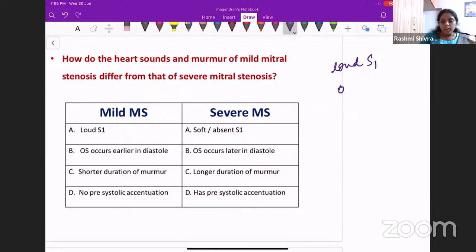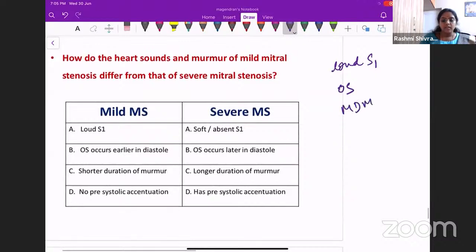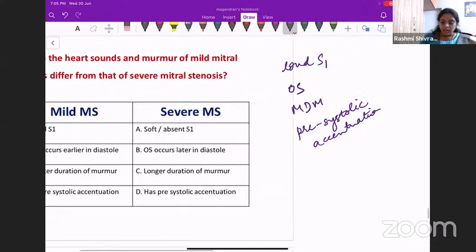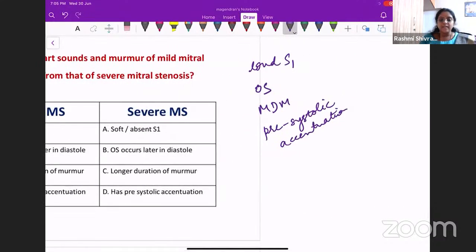You will have an opening snap. You will have a mid-diastolic murmur. And you will have a pre-systolic accentuation. This is because of the atrium contracting. That will give a push and it will increase the sound of the murmur. So that is called a pre-systolic accentuation. You will have a loud S1. So this is seen in mitral stenosis.